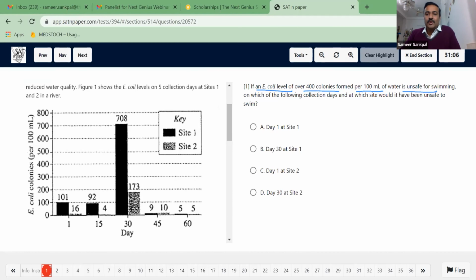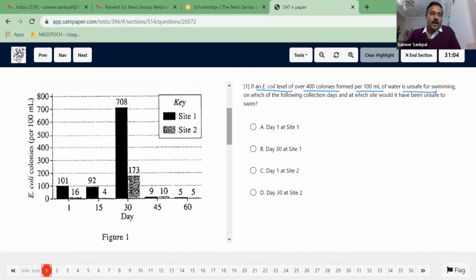So which figure should I look at? If I look at figure 1, I see the mention of E. coli colonies per 100 milliliter. This is the data available to us, and we are looking for something over 400 colonies. We have this data mentioned here, 400 colonies are here. If I look at this information, it is day 30, site 1.